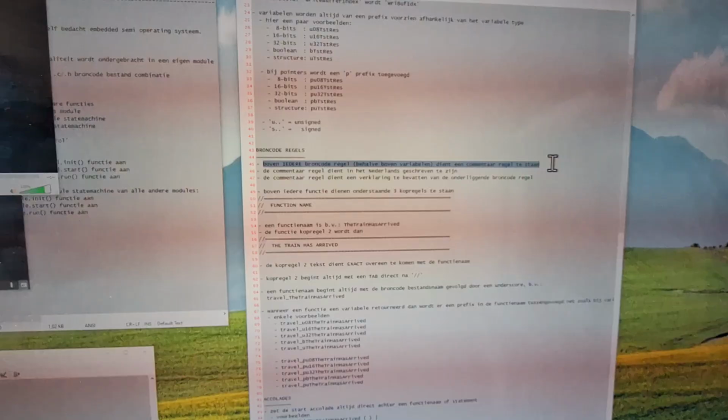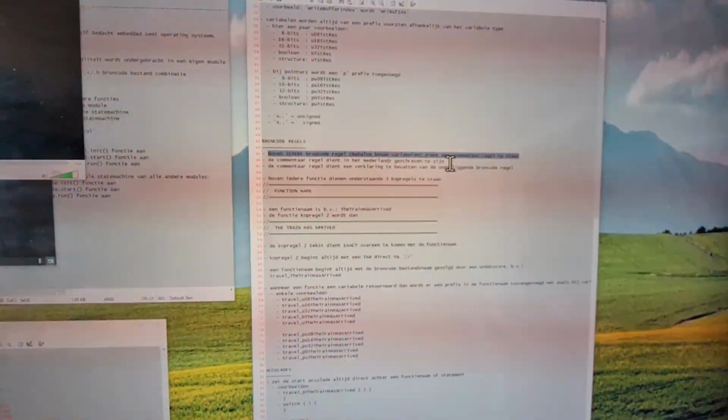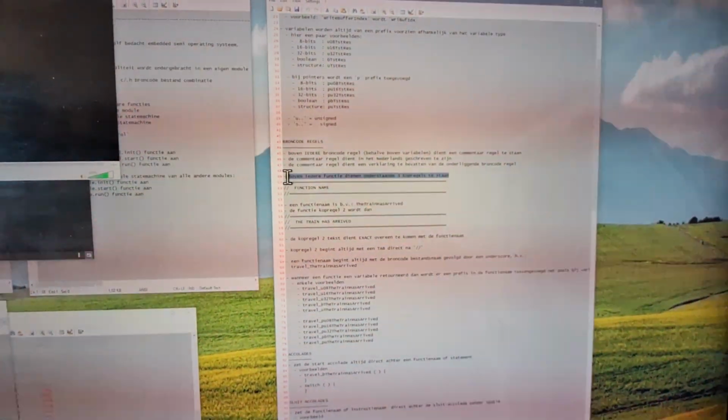Put a comment line above each code line. That's what I like. I do not read the code, I read the comments. The comments should be written in Dutch. Each comment should be an explanation of the code below. Each function has its own function header.